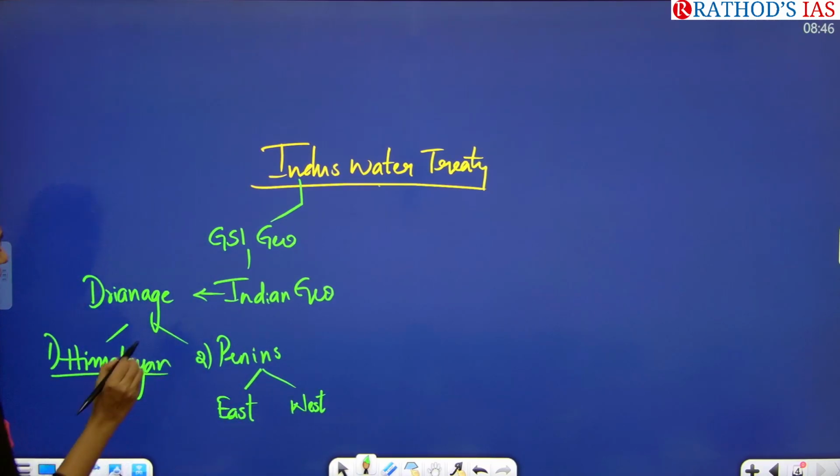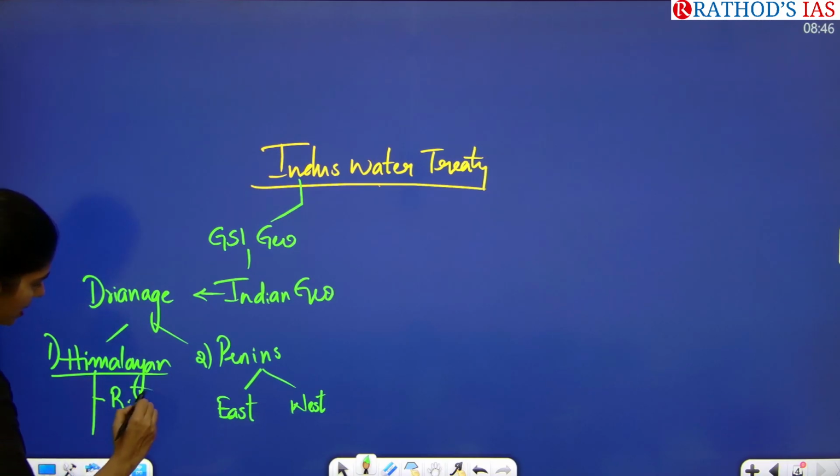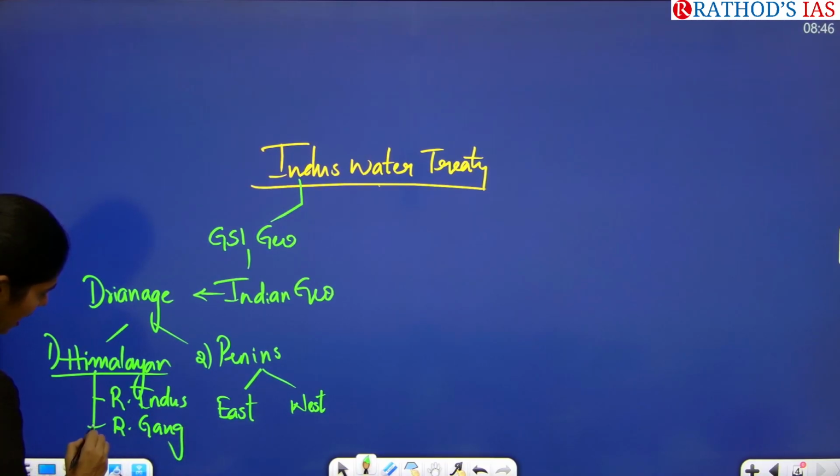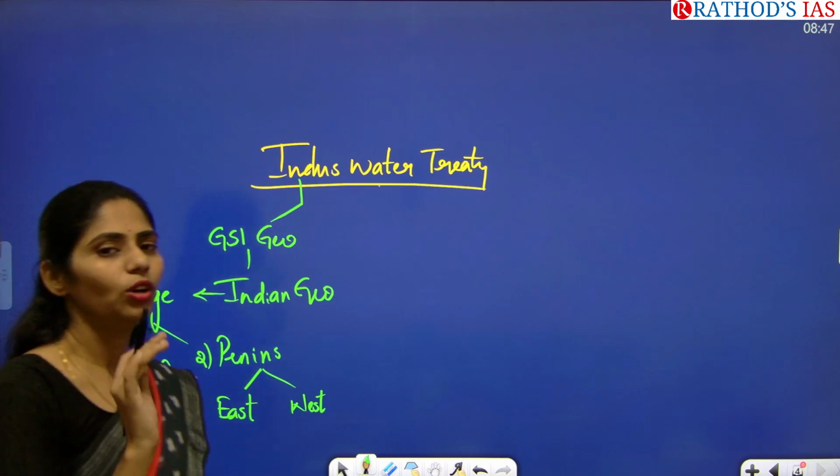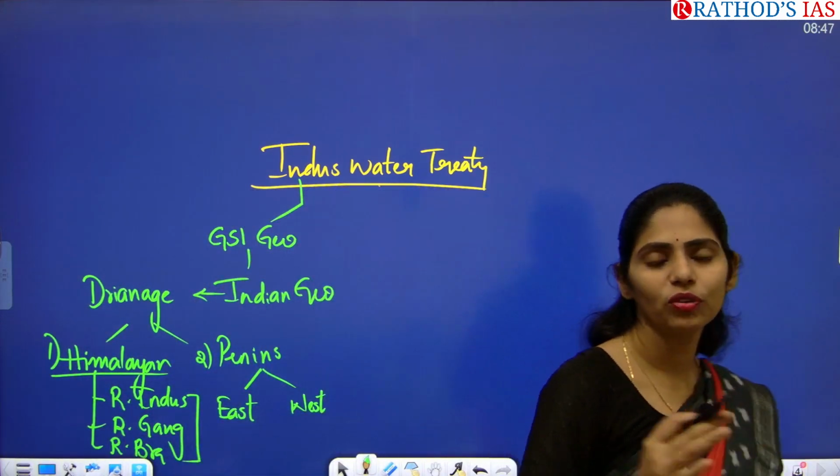In our Himalayan river system we will be studying three rivers: river Indus, river Ganga, and river Brahmaputra. If you see these three rivers, they are not flowing only in India, they are flowing between countries.